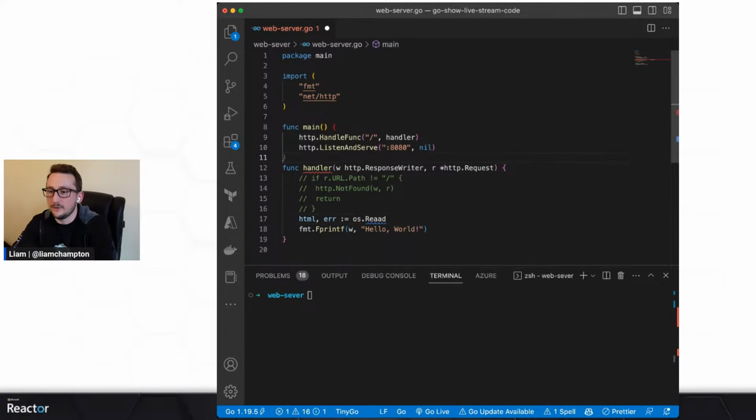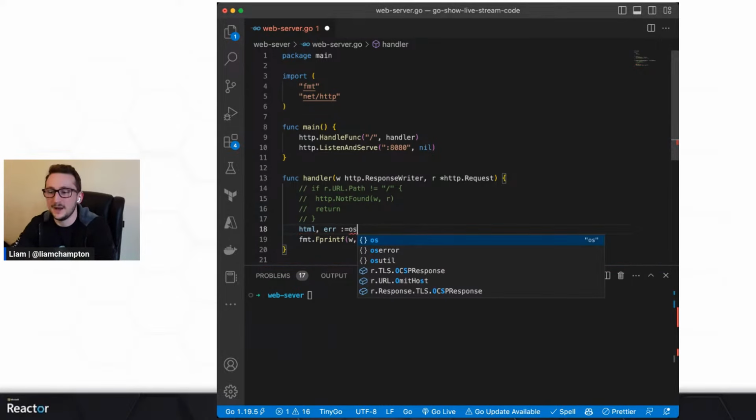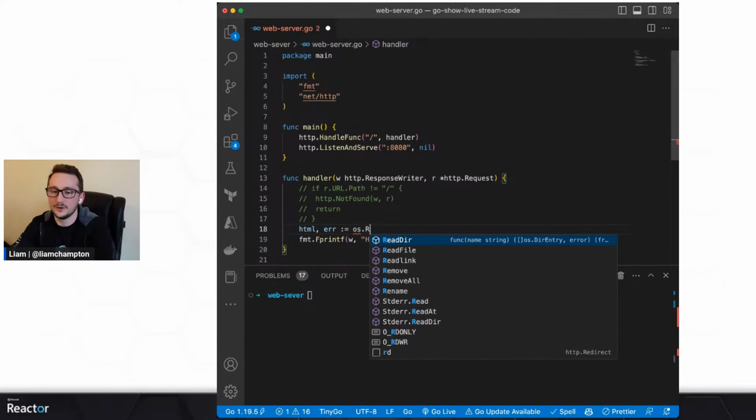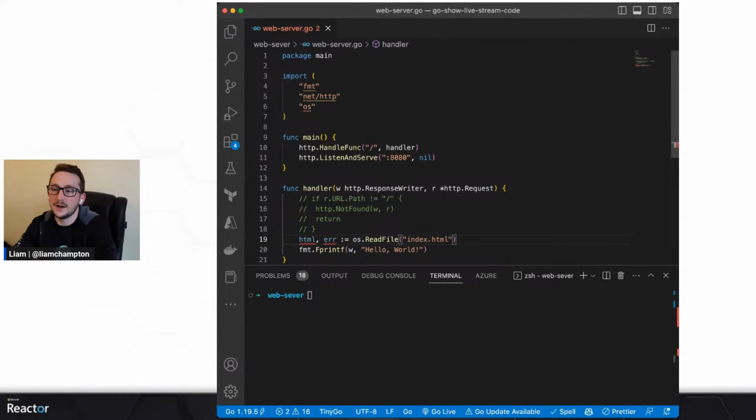We're going to say os.ReadFile. For anybody who has used the ioutil package before in Go, it was deprecated at 1.16. We're now on 1.20, but I'm actually using 1.19 here. So you have to use the os package now. So os.ReadFile, and I'm going to say index.html. What that's going to do is go off and try and find index.html in the current root directory of the project, and it'll render it.